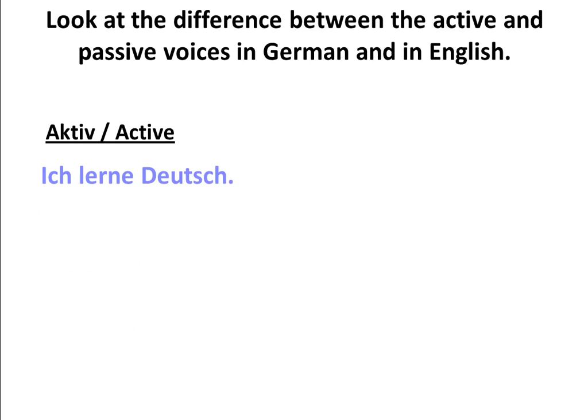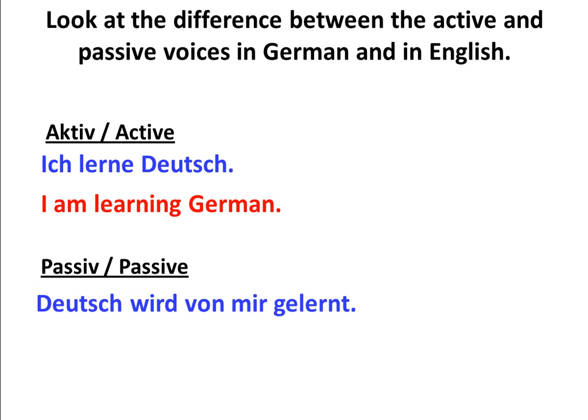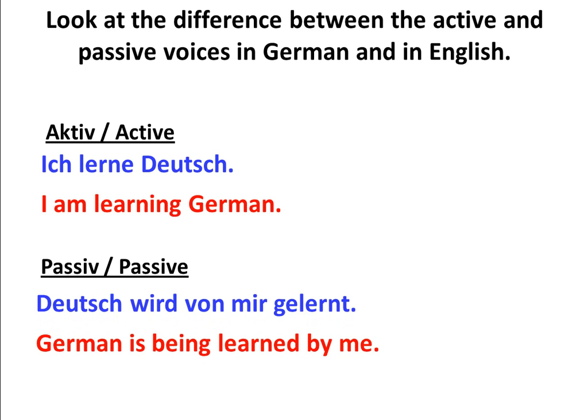We'll start with German. Ich lerne Deutsch. That's an active present tense sentence. I am learning German, or I learn German in English. In the passive voice, or Passiv, the object of the previous sentence becomes the subject, in this case Deutsch, and then you go from there with the form of werden. Deutsch wird von mir gelernt, or German is being learned by me.